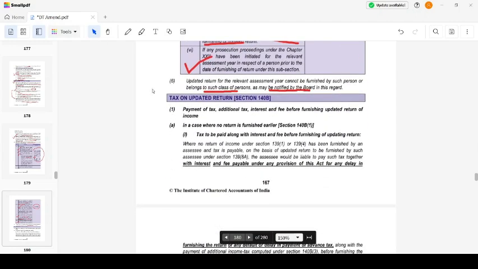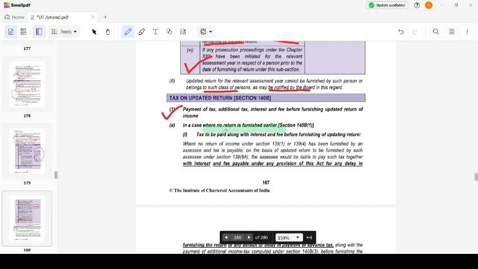Payment of additional tax, interest, and late fee before furnishing the updated return of income. In case no return was furnished earlier, see, I have to do it before furnishing the updated return of income.